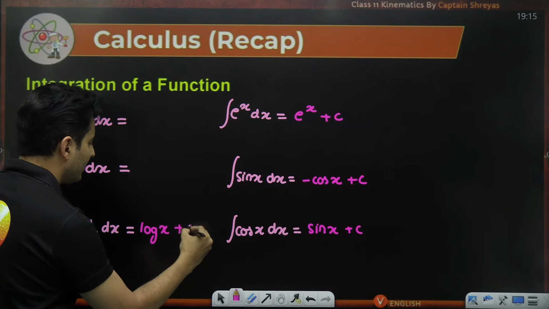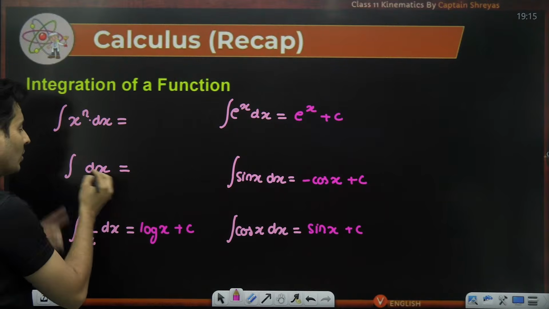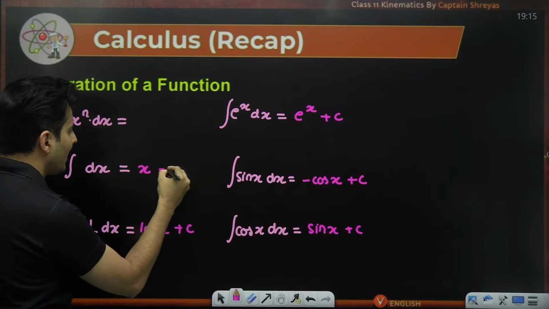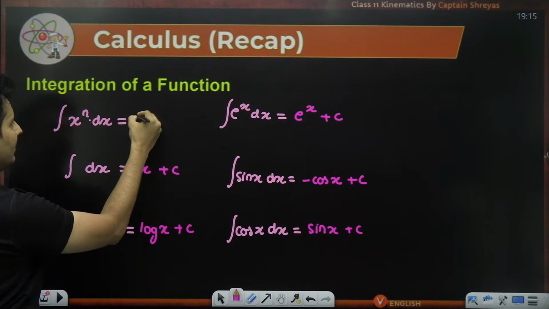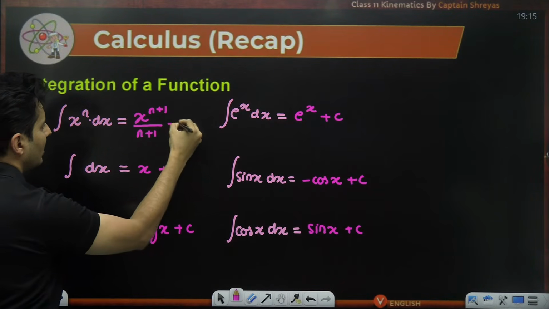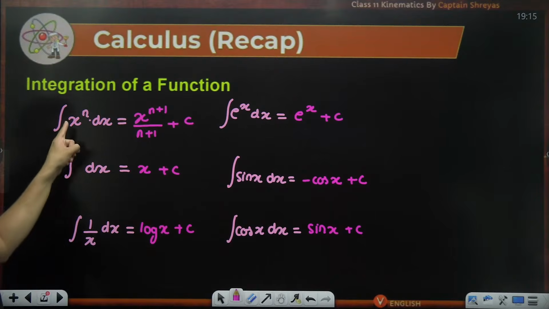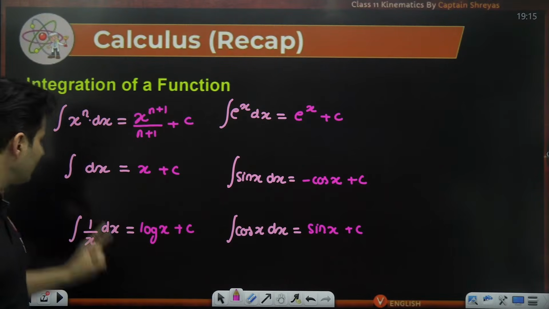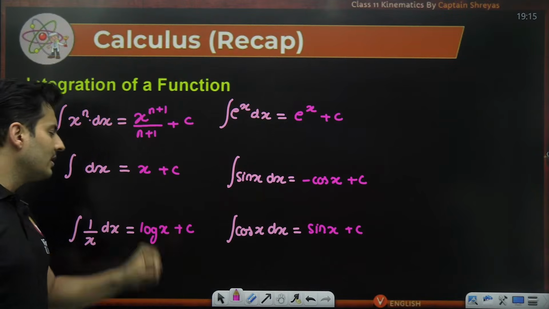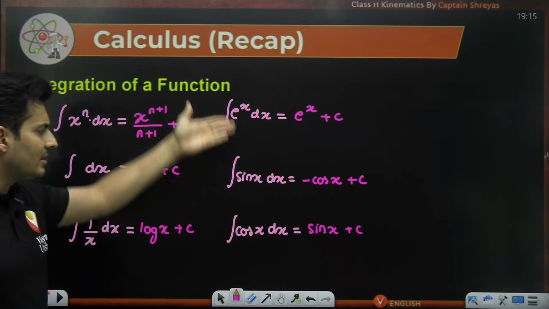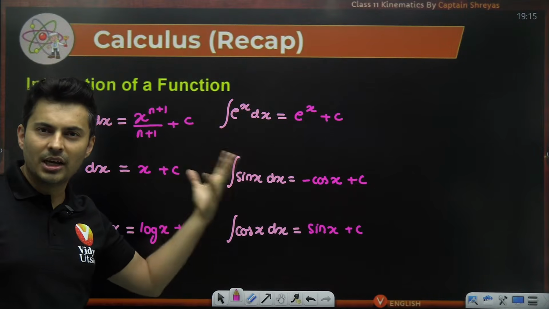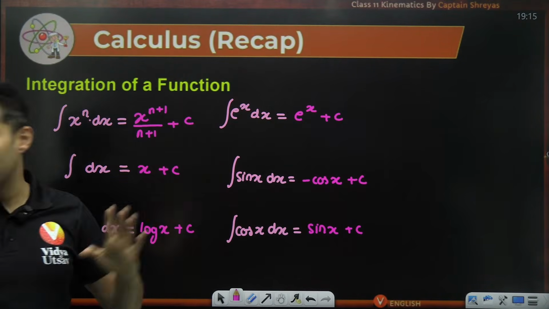So log of x plus c. Derivative of whom is 1? It is basically x. So this will be x plus c, and this will be x raised to n plus 1 by n plus 1, the whole thing plus c. So the integration of x raised to n is this. Integration of just dx is x. Integration of 1 by x is log of x plus c, and same thing for the others. So these are the basic formulas which you should definitely know regarding integration.